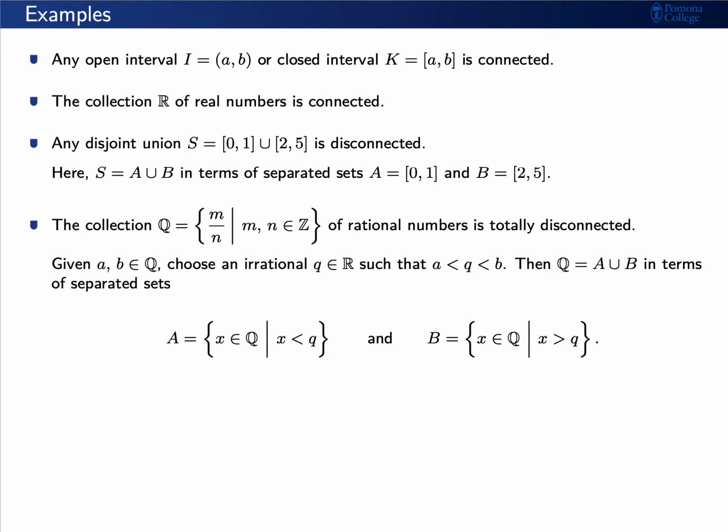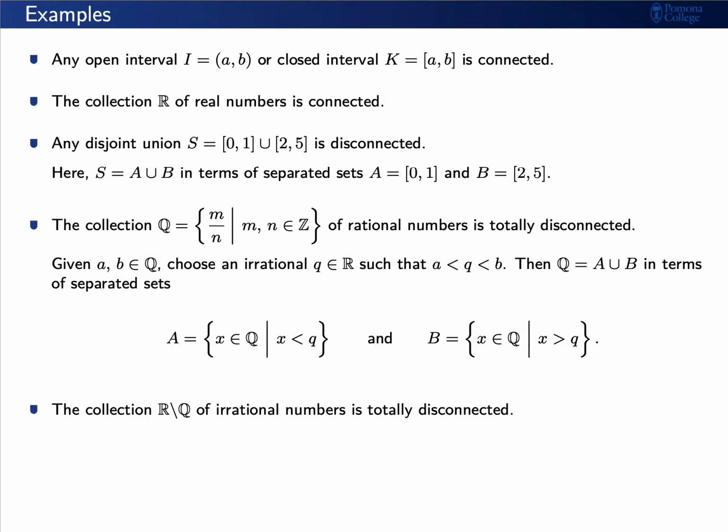The collection Q of rational numbers is totally disconnected. Here's why. Given two rational numbers a and b, we can find an irrational number q between them. So this means we can write Q as A union B in terms of the separated sets, capital A, consisting of rational numbers x to the left of our irrational number q, and capital B consisting of the rational numbers x to the right of our irrational number q.